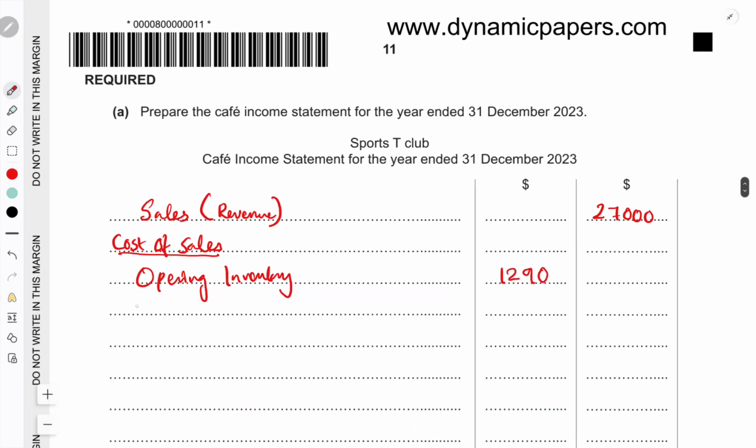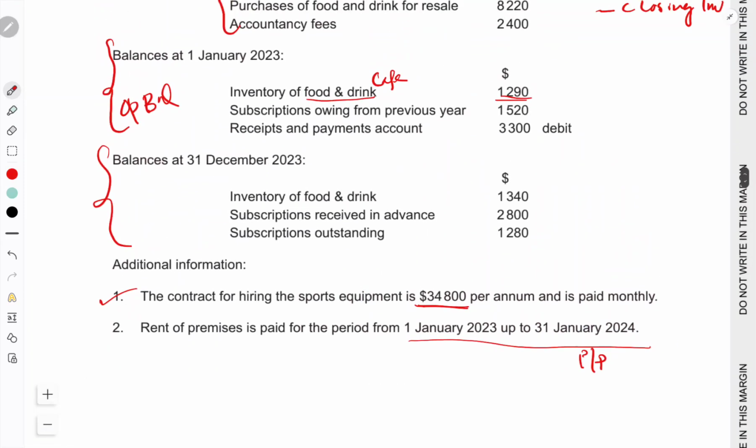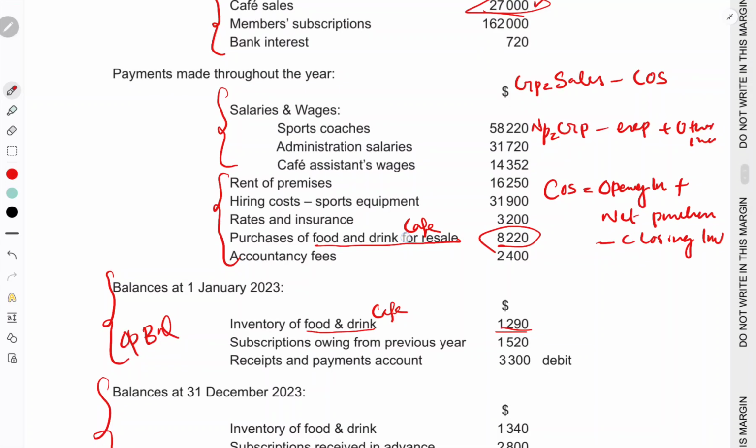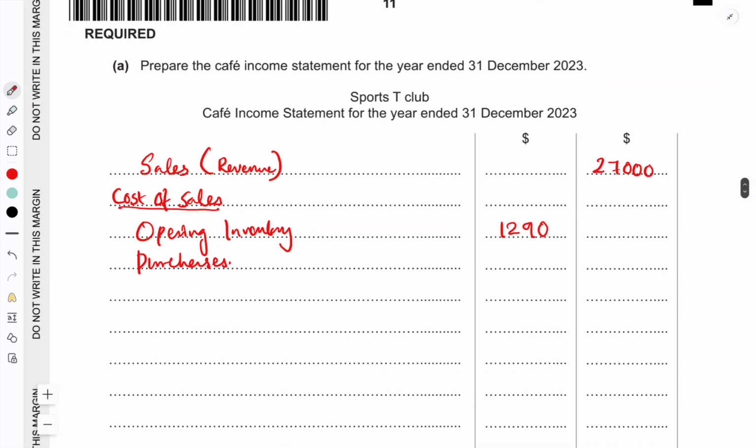Then opening inventory plus net purchases. For purchases during the year for the cafe, we can check the payment side. Payments made throughout the year. Purchase of food and drink for resale for the cafe. So 8220 will be the purchases, so I'm taking that also here, 8220.